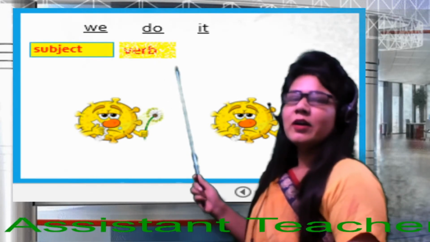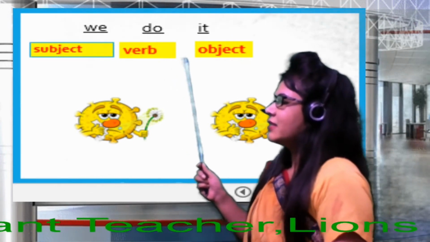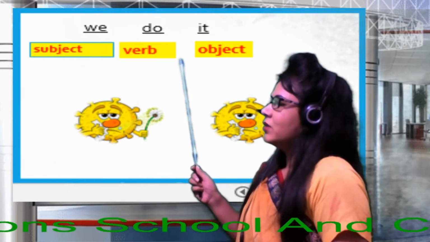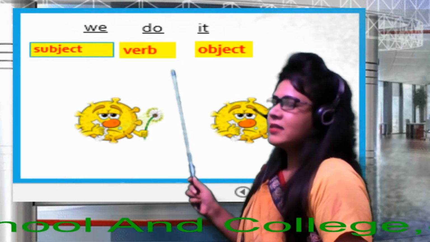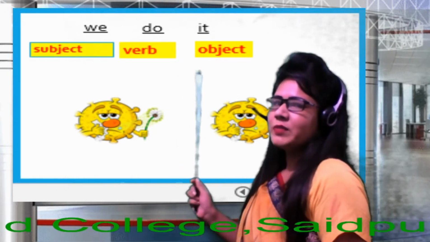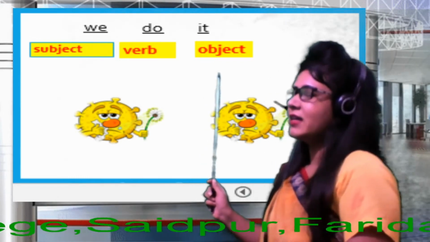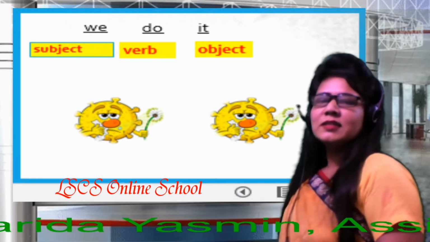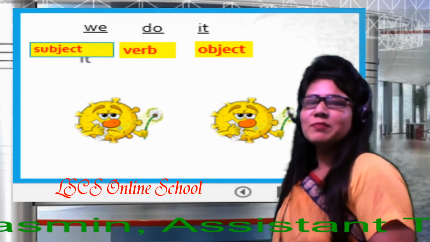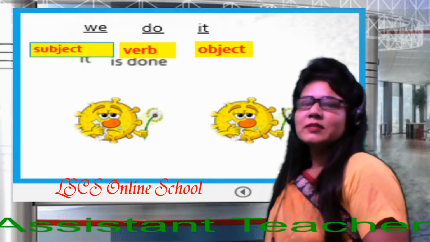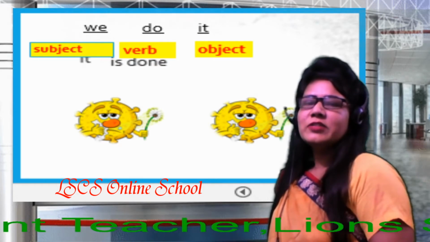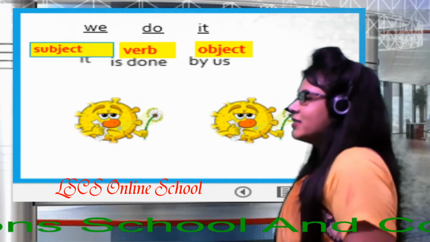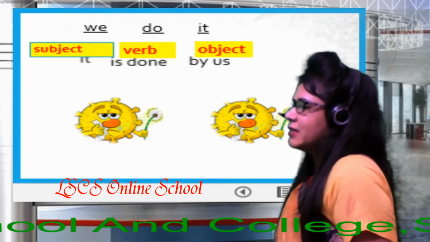We can see on the screen an assertive sentence. It is in active mode. We get here the structure of this sentence: subject, verb and object. So dear learners, this is the structure of this sentence. It is in active mode. Now we will change it into passive mode. It is done by us. So this is the passive mode of an assertive sentence, dear students.